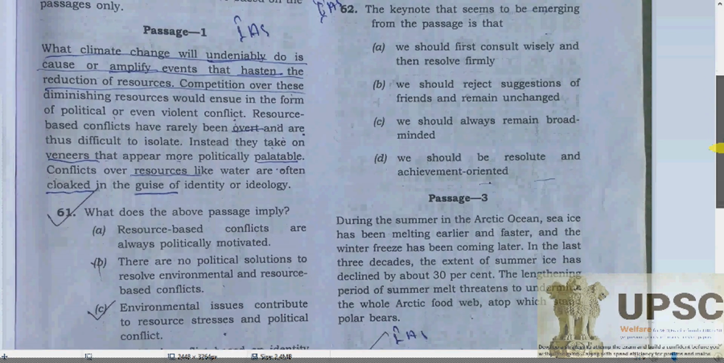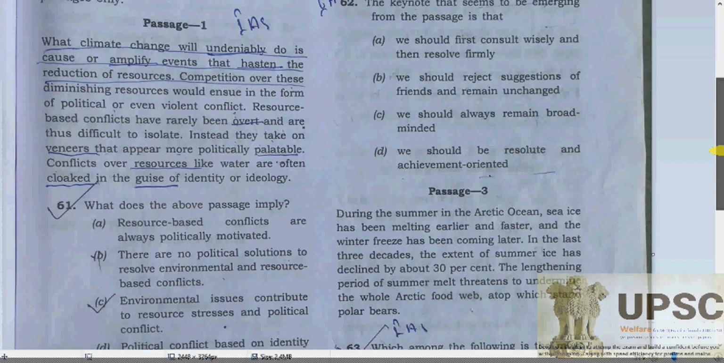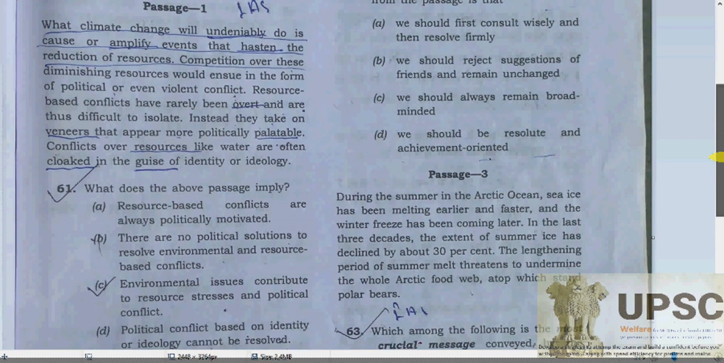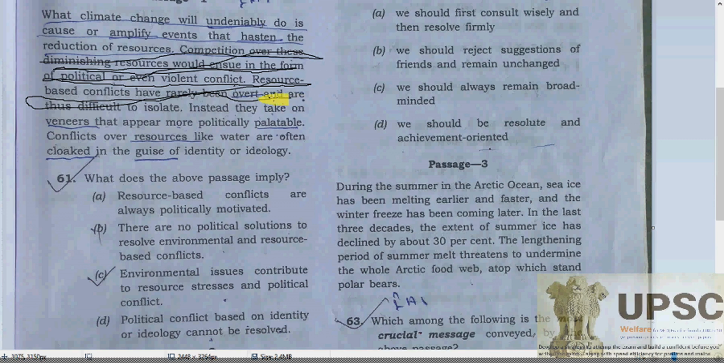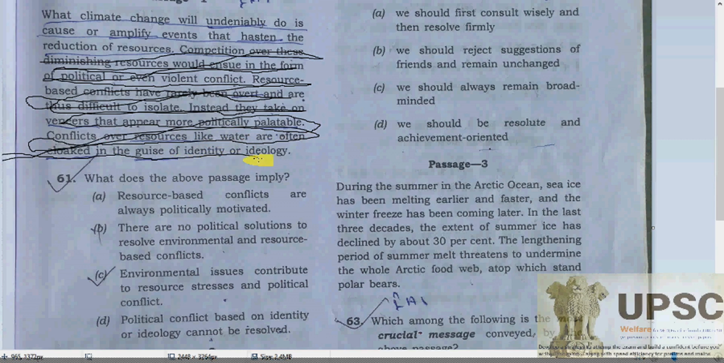So see, what climate change will undeniably do is cause or amplify events, and thus hasten, as we know, the reduction of resources and the competition over these. Diminishing resources would ensue in the form of political or even violent conflict. Resource-based conflicts have largely been avoided or are difficult to isolate. Instead, they tack on so that they appear more politically palatable. Conflict over resources like water is often cloaked in the question of identity or ideology.